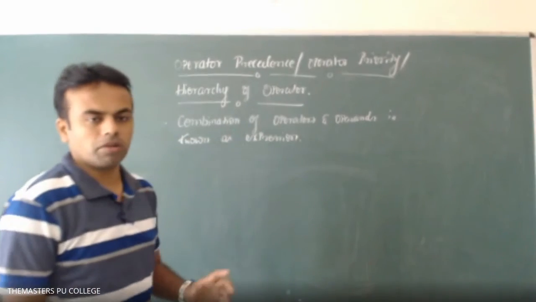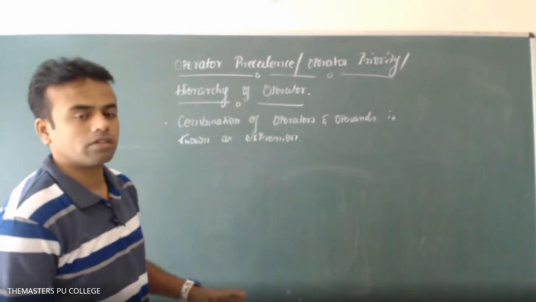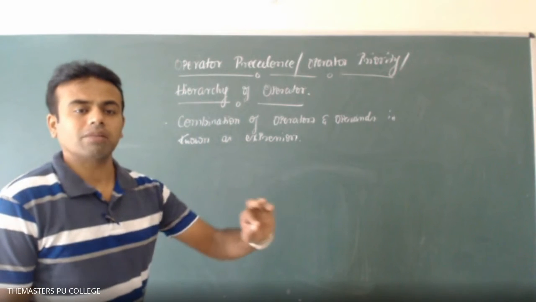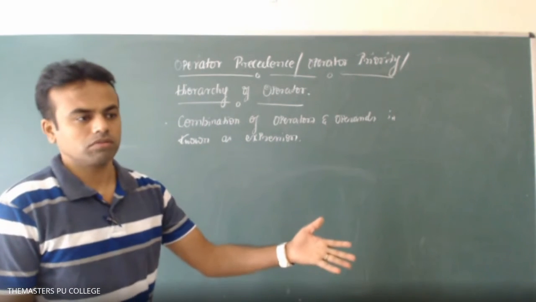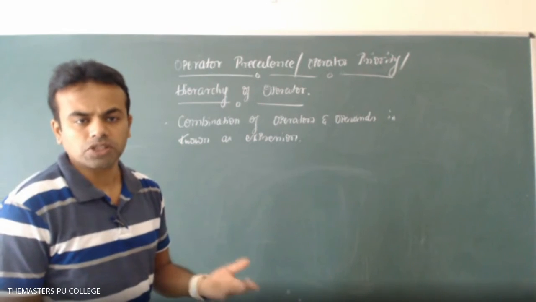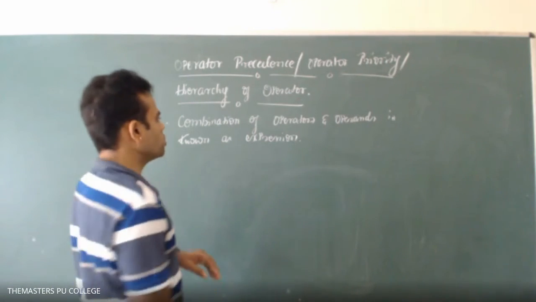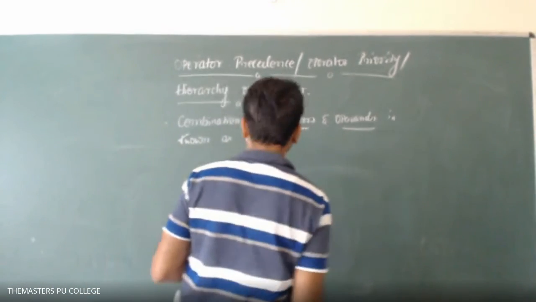It may be a combination of arithmetic operators, relational operators, or logical operators. We call them arithmetic expressions, logical expressions, relational expressions. Totally, it's a combination of operators and operands.